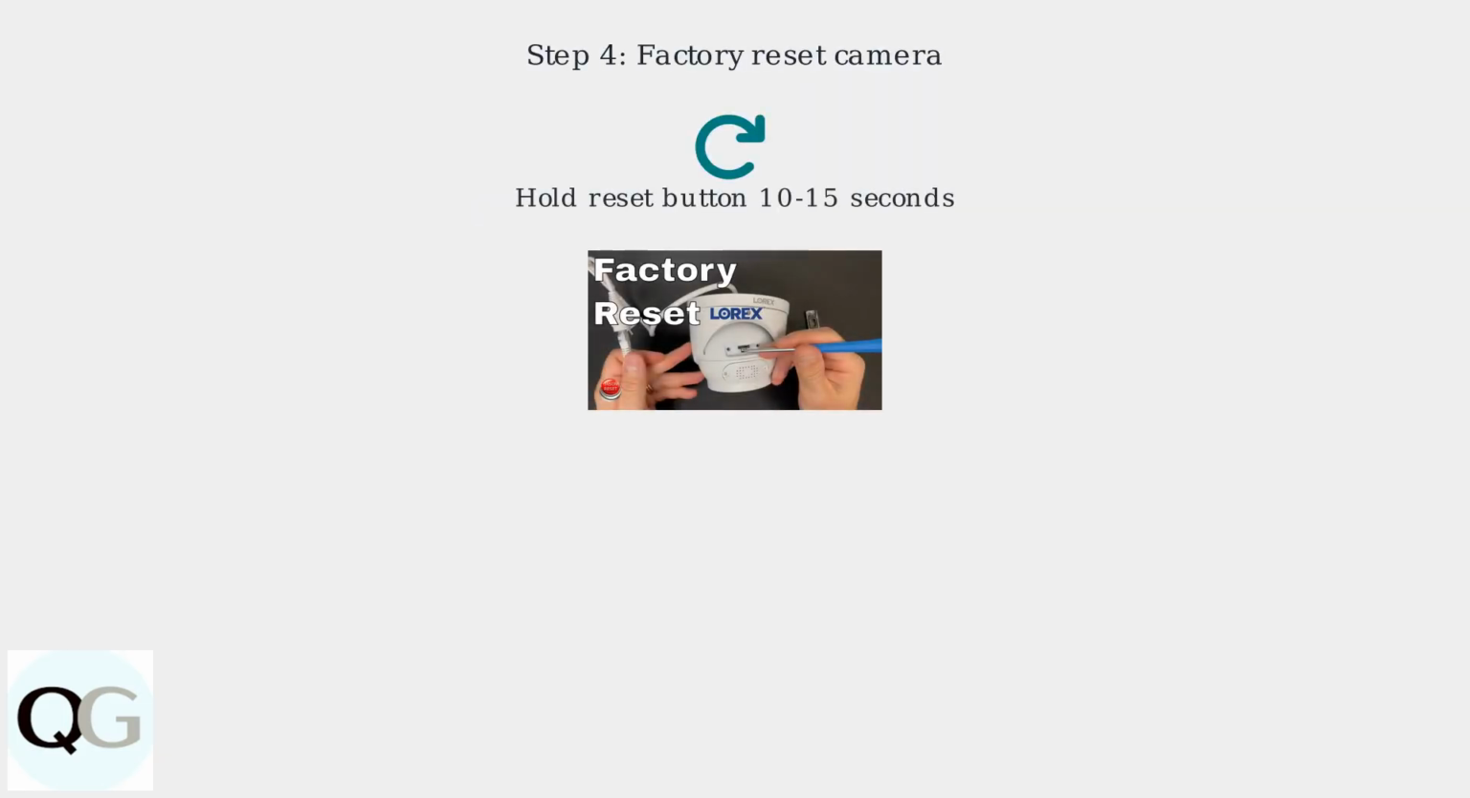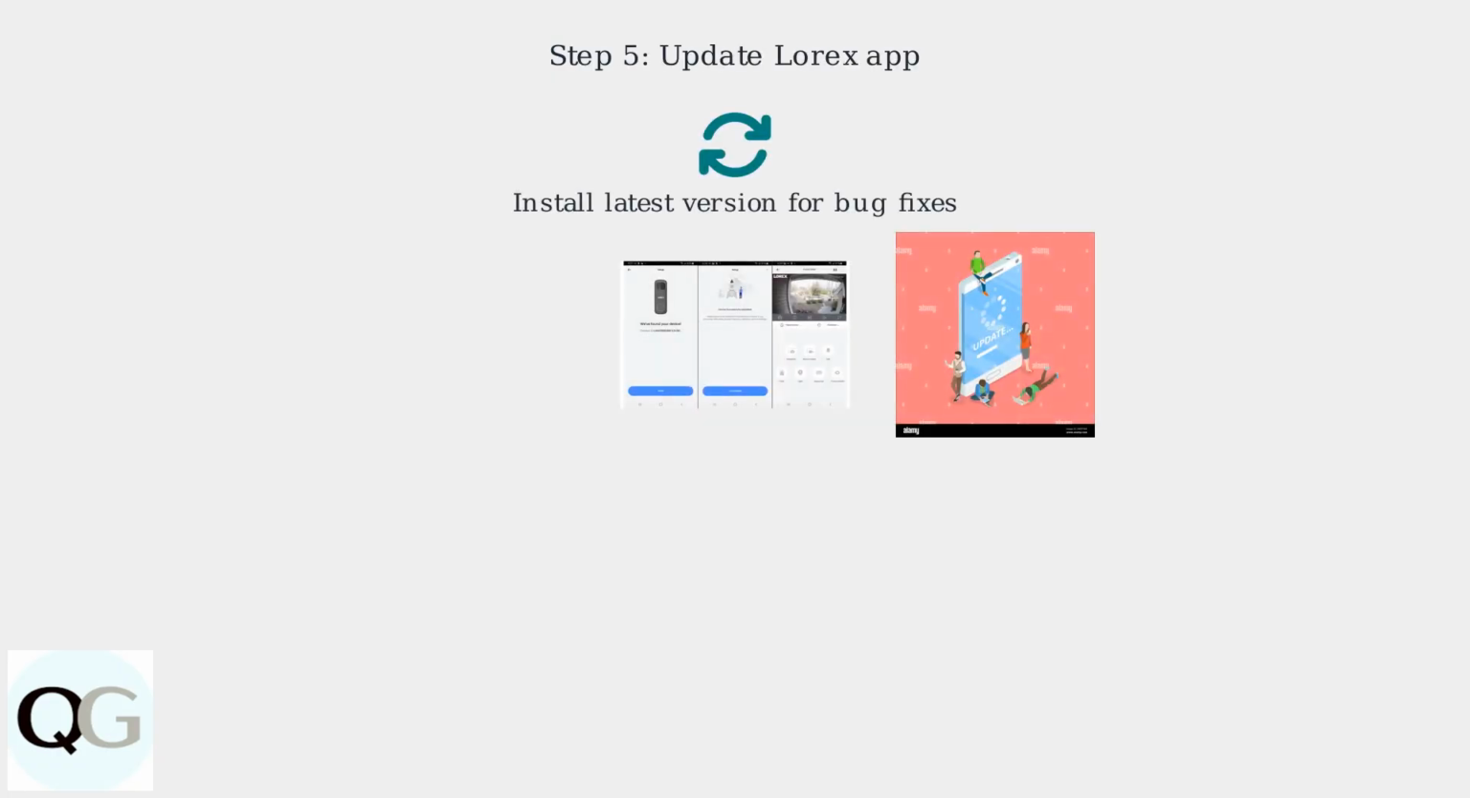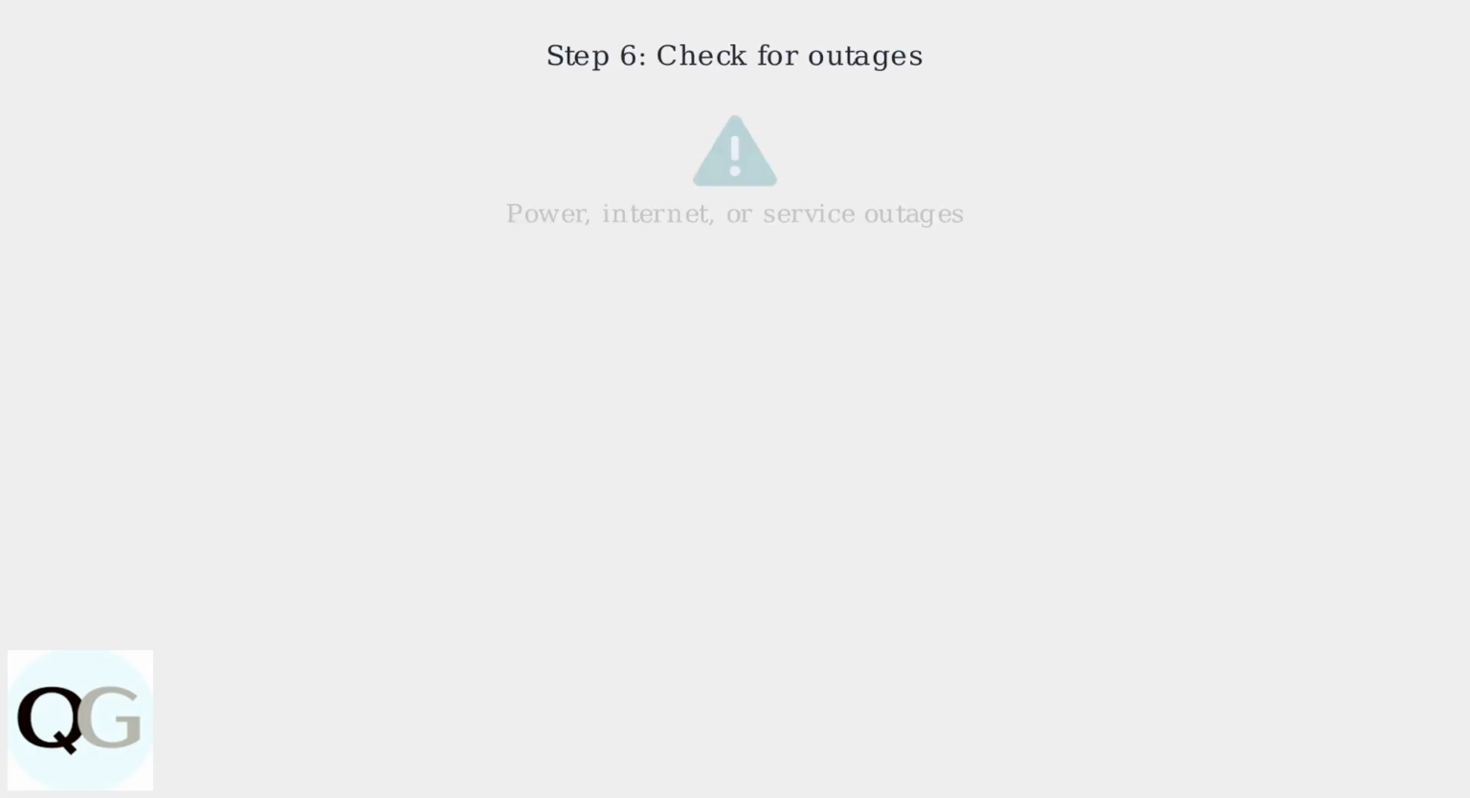If problems persist, perform a factory reset on the camera by holding the reset button for 10 to 15 seconds. Make sure your Lorex app is up to date. Recent updates have fixed connectivity issues. If the problem started recently, check for power outages, internet issues, or service updates that might be causing the connection